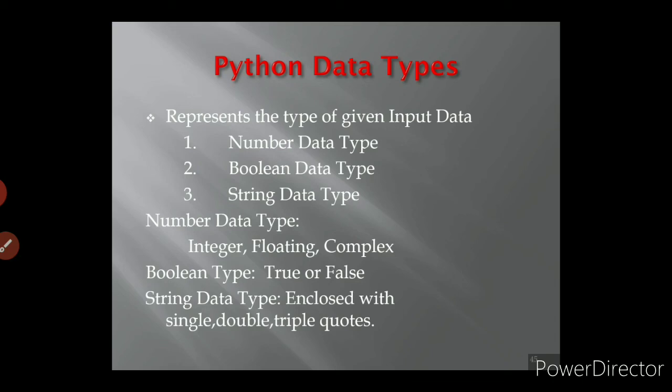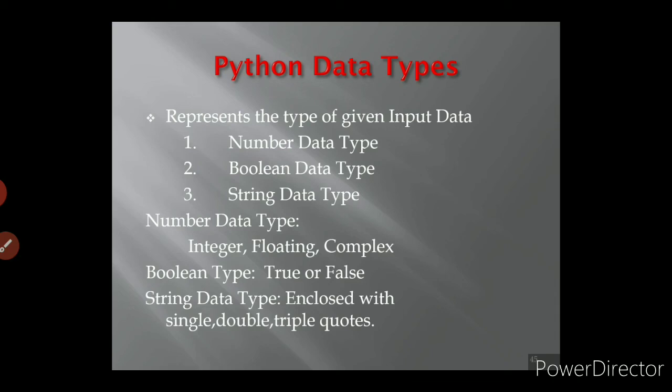Then comments in Python. A comment will not be executed by the Python interpreter. It will just show the message. The comment symbol is the hash symbol. Then we saw the input and output functions. The input function is input along with parentheses. The output function is print along with parentheses. Then we saw about tokens. Tokens are nothing but lexical units. The types of tokens are identifiers, keywords, delimiters, operators and literals.